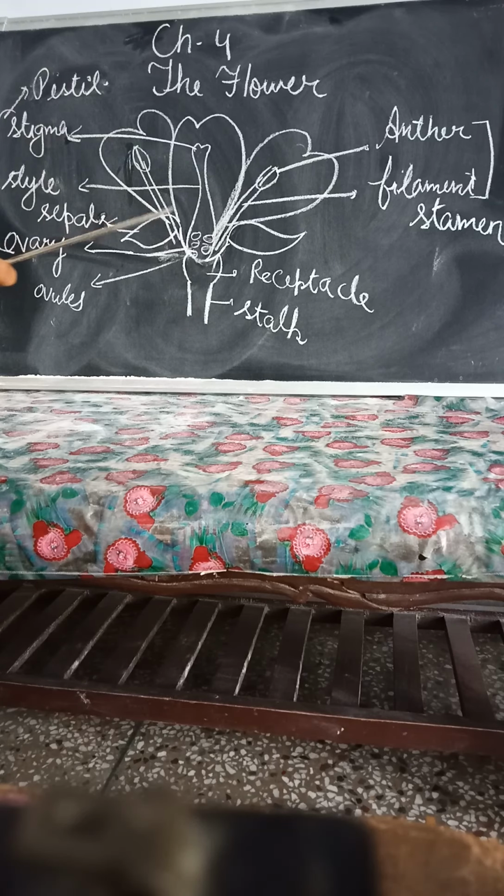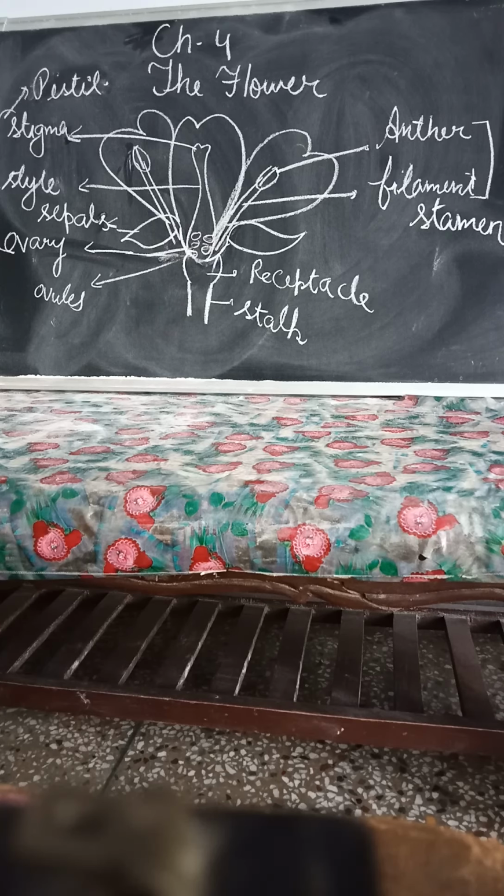The stamens and pistil are the essential parts of the flower, because they help in reproduction. They are called the essential, or reproductive, parts of the flower. Petals and sepals only help in the protection of the androecium and gynoecium. That is why they are called the non-essential parts, because they help only to protect.